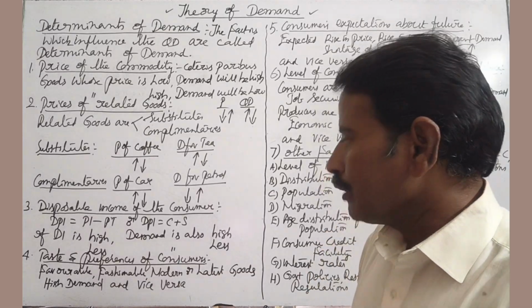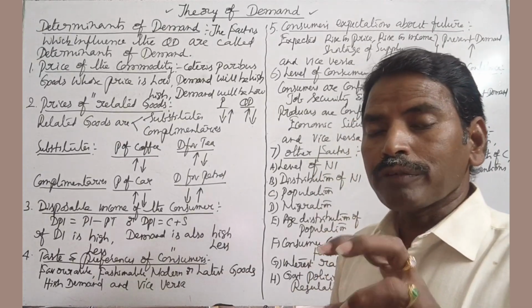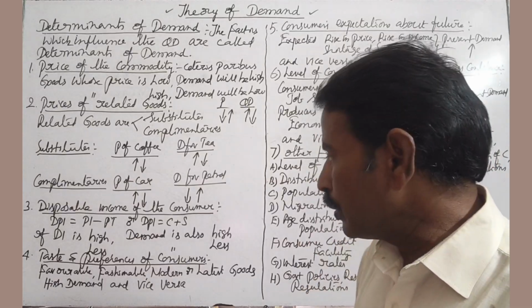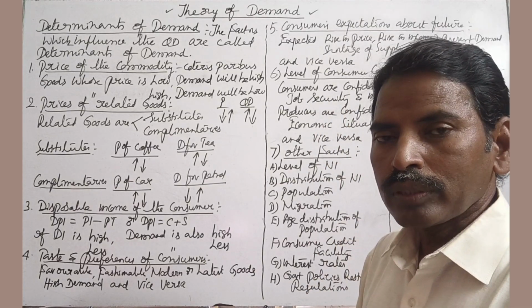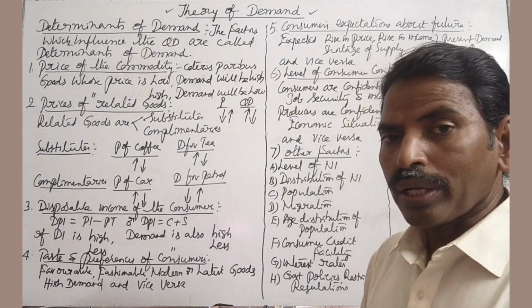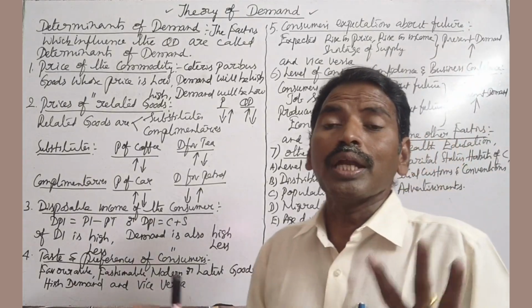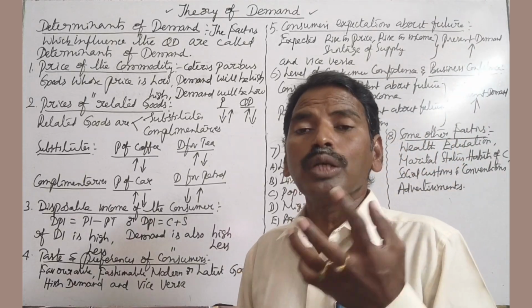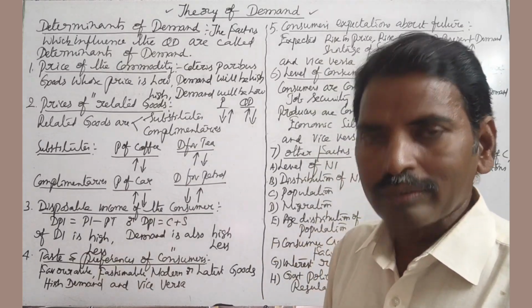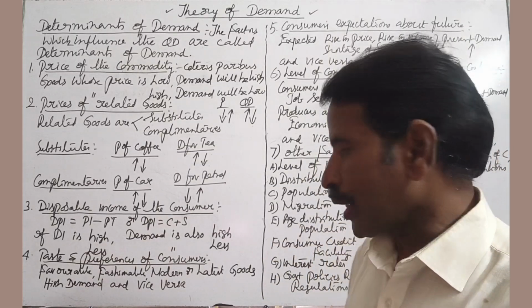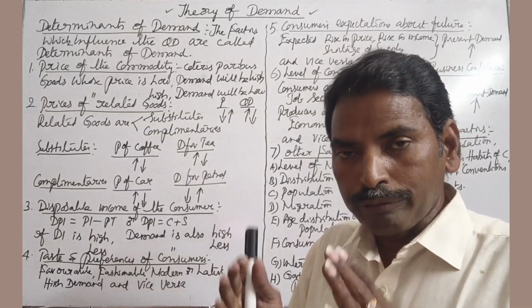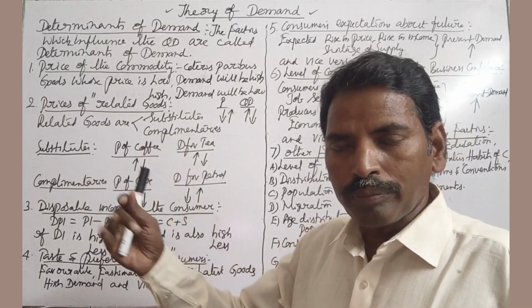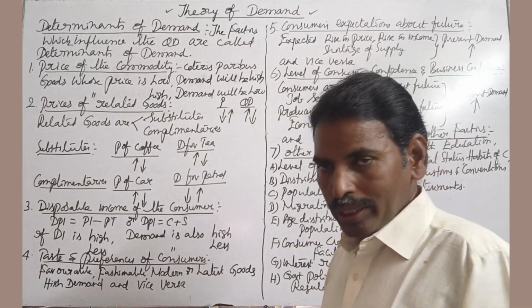That means if the taste and preference of the consumer is unfavorable, with old fashioned and obsolete goods, not modern, not latest goods, demand is less. So favorable, demand is more; unfavorable, demand is less.